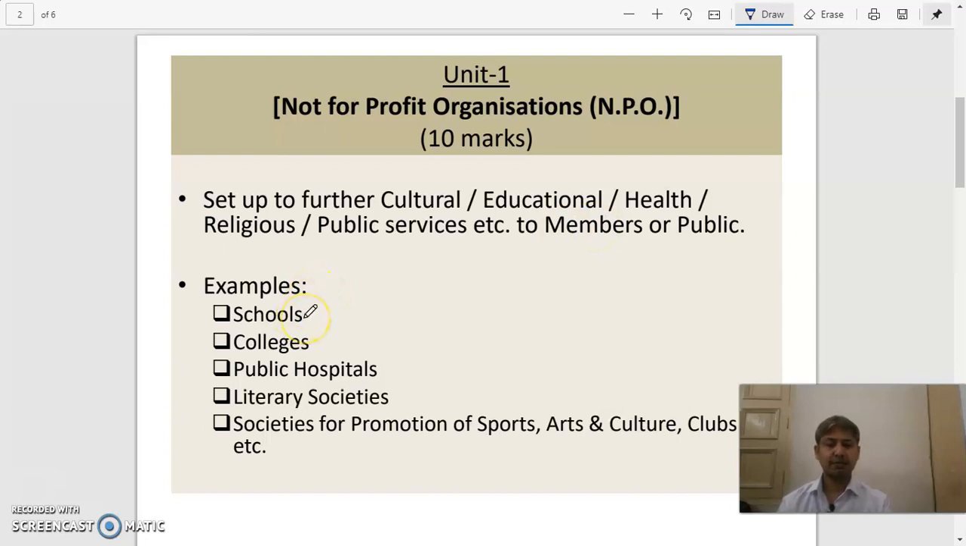Second, what can be the examples? I gave the examples of schools last time, and colleges also can be under this, public hospitals, literary societies, and societies for sports, arts, and culture. I said it earlier too that there is a concept of getting money in return because we are providing services, but only getting money is not the motive in the case of NPO. So NPOs are designed to provide basic public services to the people, to give them some basic facilities so that they can run their life, they can manage their life properly.